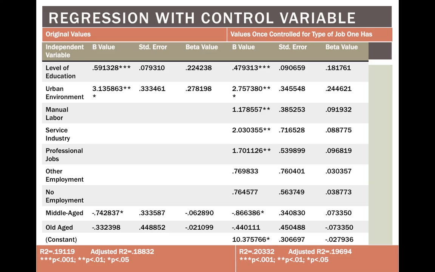Other employment, no employment, and old age were all statistically insignificant, meaning that they were not statistically significantly different from their dummy category. Thus, older respondents were not significantly different from young respondents, and other employment and no employment were not significantly different from farm employment when it came to being able to obtain basic necessities.